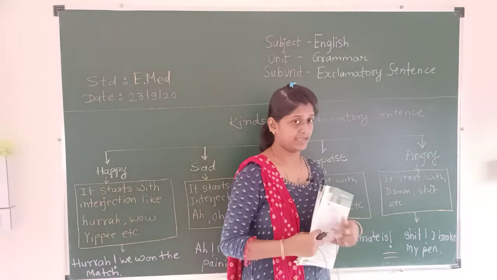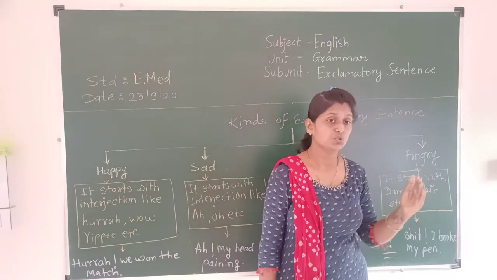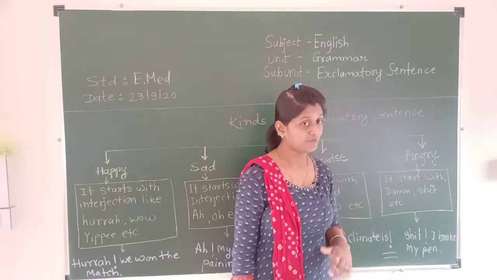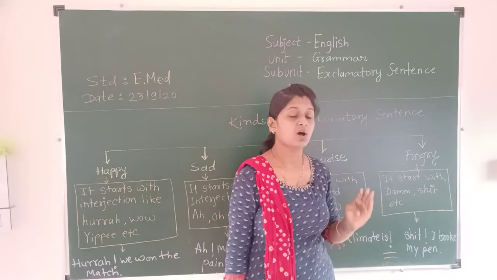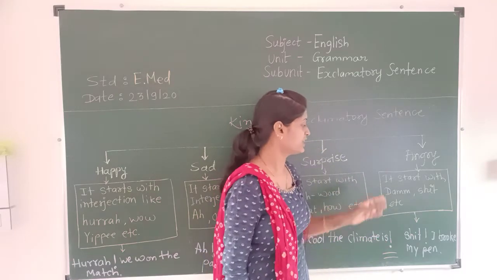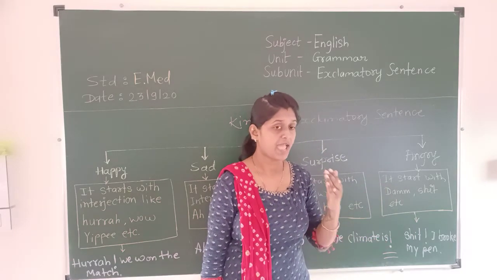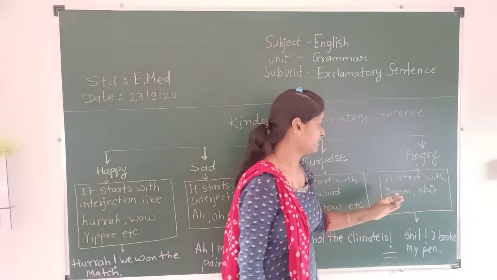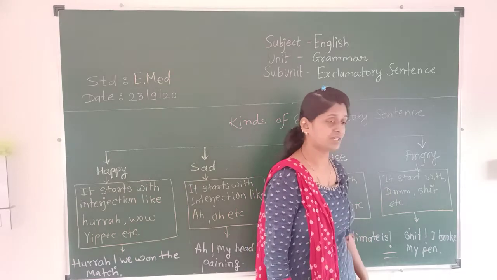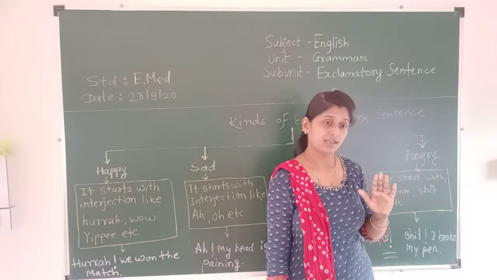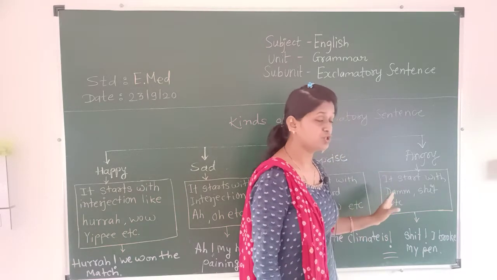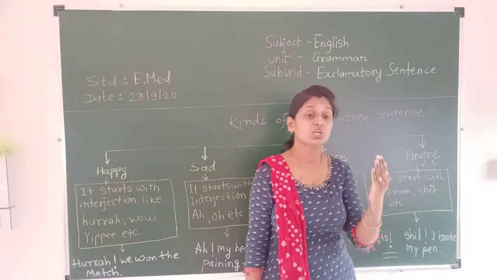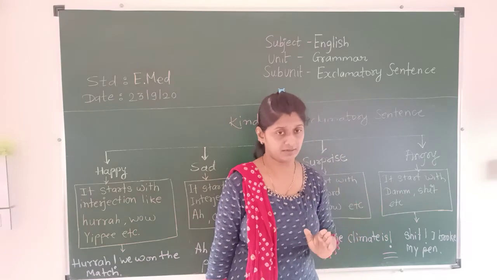An angry sentence also starts with an interjection word like damn, shit, oh no, etc., okay, which shows the anger. You have to use an interjection word which shows the anger.